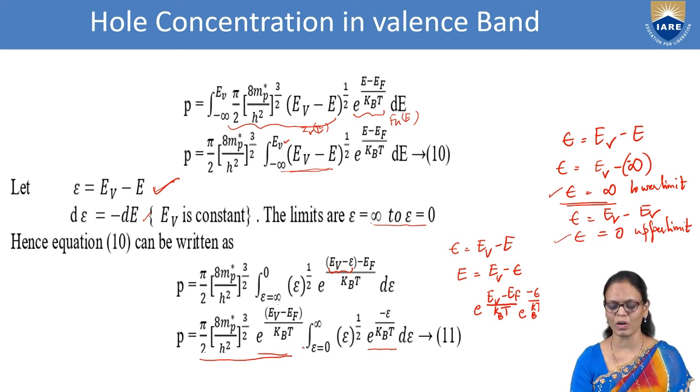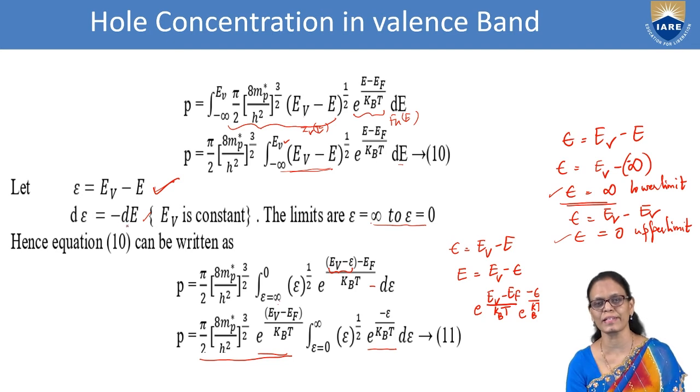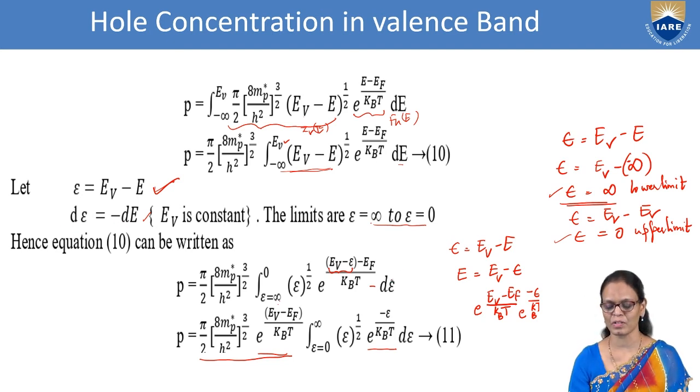One more thing we have to remember here: when we have written dE, this is integral from infinity to 0. In place of dE, we have to substitute minus d epsilon, because d epsilon is equal to minus dE. So dE will be minus d epsilon. So we have a minus here. Now I am going to change these limits, so I will do it from 0 to infinity. So I have a minus here. This minus into this minus, I will get plus. So I am interchanging the limits here. How? By putting a minus sign, I write epsilon from 0 to infinity. So minus into minus, we are getting d epsilon.